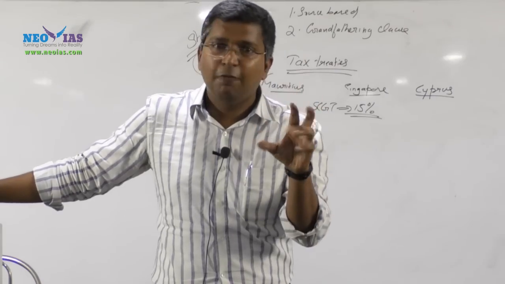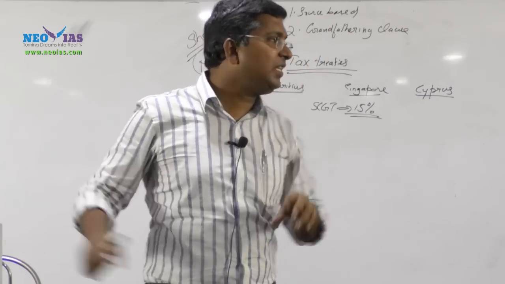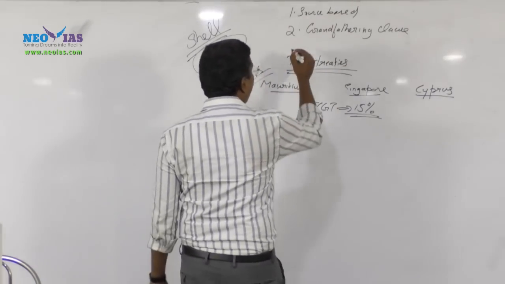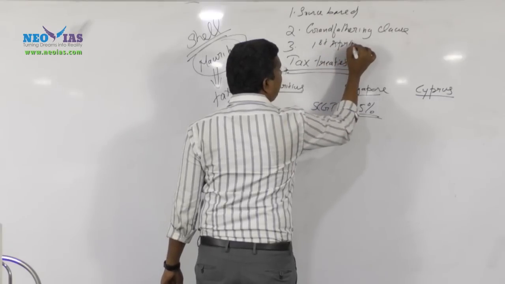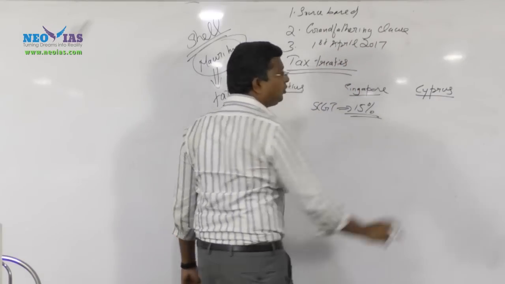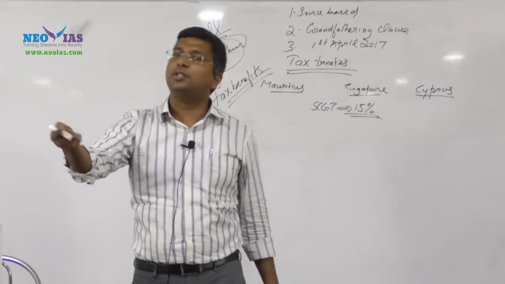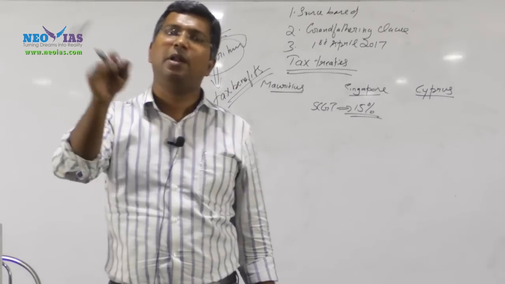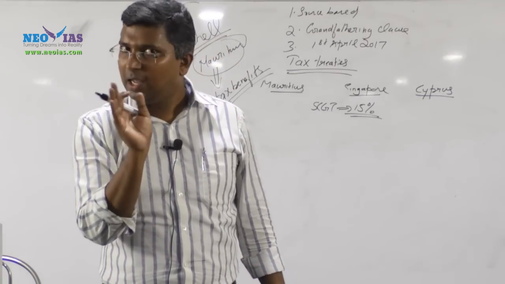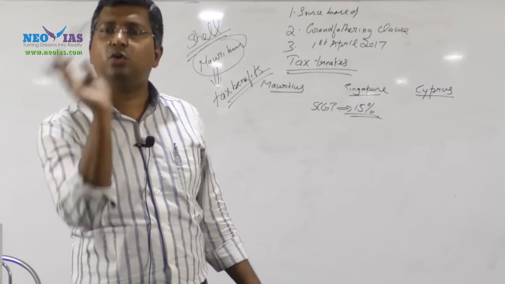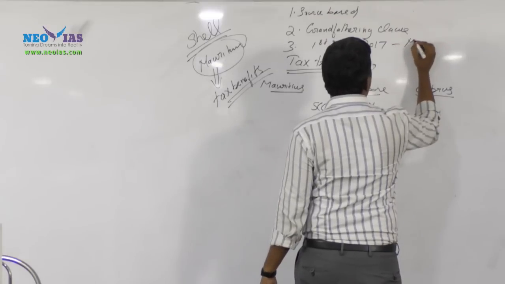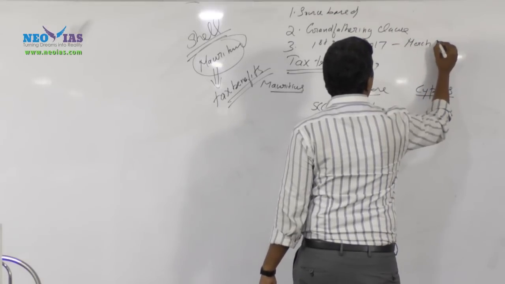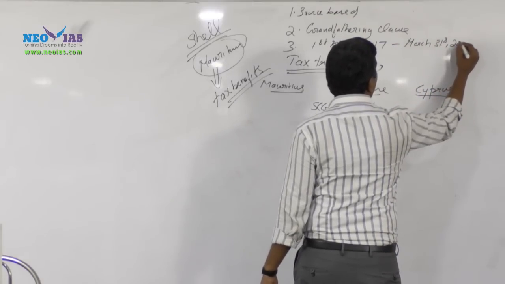So we have given this for the next 2 years from 1st April 2017. What is the specialty of 1st April 2017? This is the date on which this treaty was amended and came into existence. From 1st April 2017 up to March 31st 2019, that is 2 years.